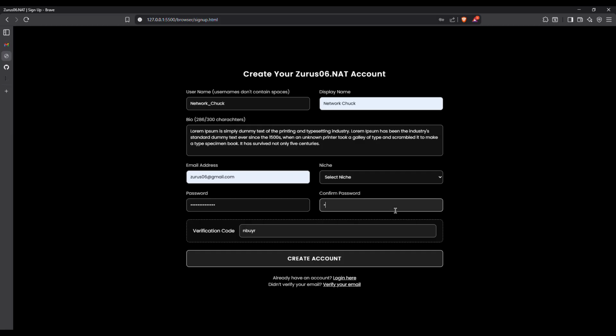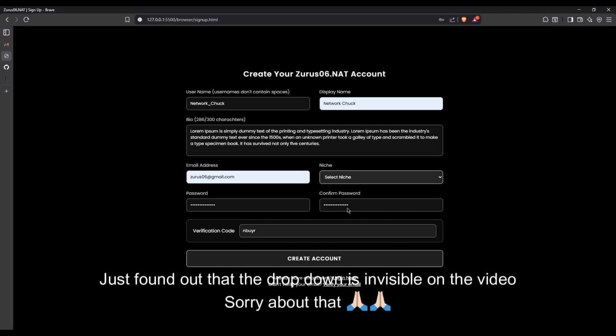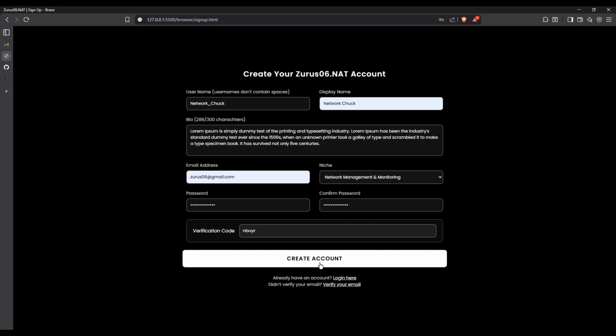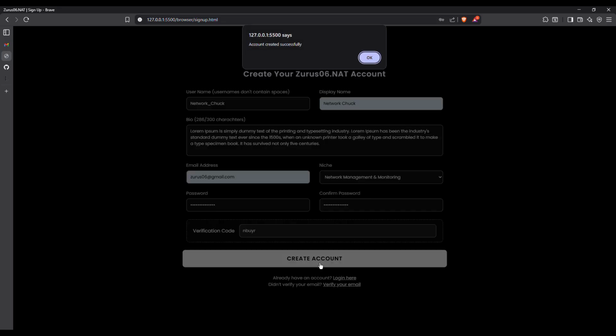Now we choose our niche. Which niche do we want? We have network design, network security, network management and monitoring, network technology and trends, network troubleshooting and optimization. I'm going to choose network management and monitoring just because. Then we have create an account, and boom, we are done.